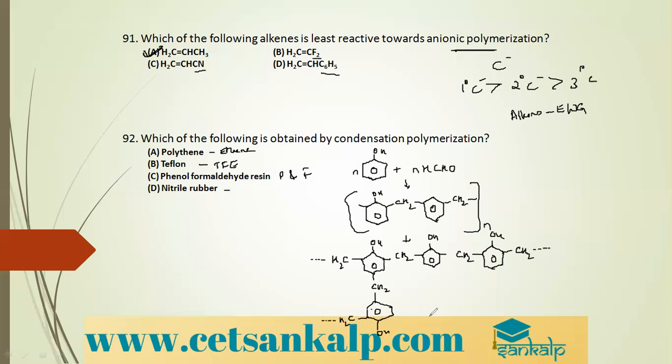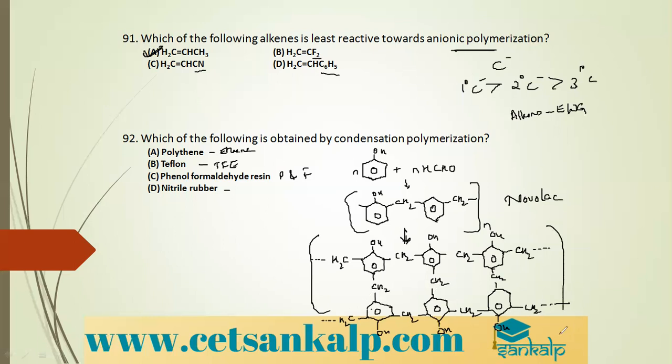It continues, again CH2, CH2, here benzene ring OH, CH2, CH2, OH. Why I'm writing this entire structure is, in the previous question we had seen Novolac. And this structure that you are seeing is Bakelite.